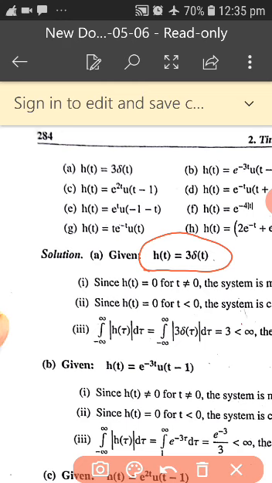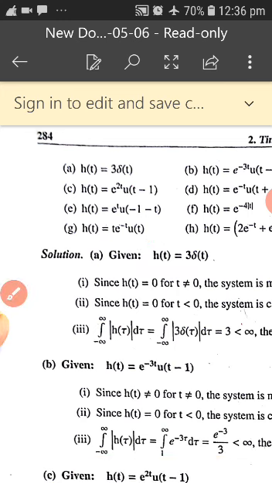Before going to solve this problem, let us know what is memoryless, non-memoryless, causal, non-causal, stable and non-stable. Memoryless means the given system does not require memory. In the last classes we studied these properties.